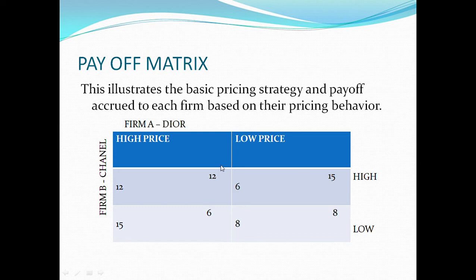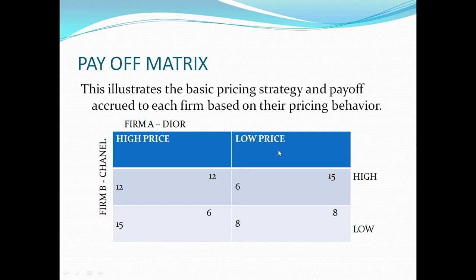So we assume that if firm A charges a high price and firm B also charges a higher price, then they would earn a payoff or a profit of 12, 12. That is, if they decide to match up their price change.